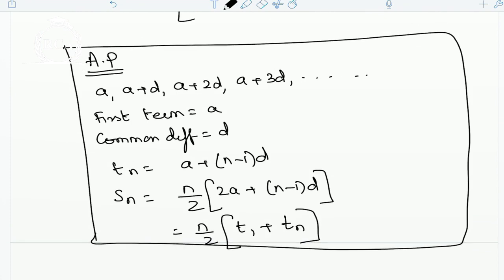Yes, guys, this is the final thing that we have learned so far in this class, nothing else. So even if you just want to remember the end formulas, remember the nth term is a plus n minus 1 into d. Sum to n terms is n by 2 into 2a plus n minus 1 into d, which can be written as n by 2 into t1 plus tn.